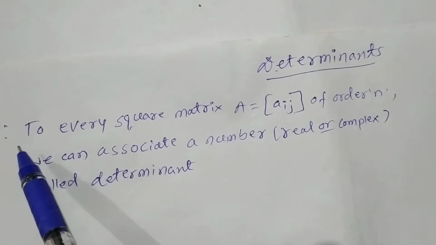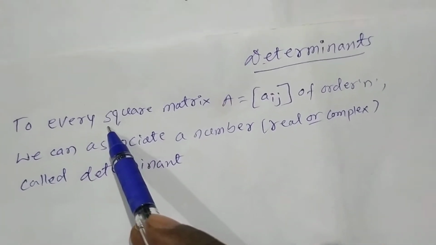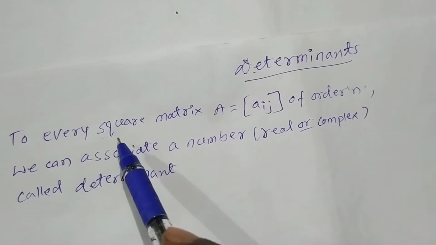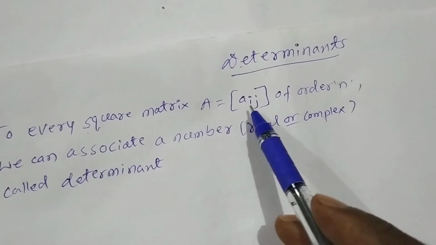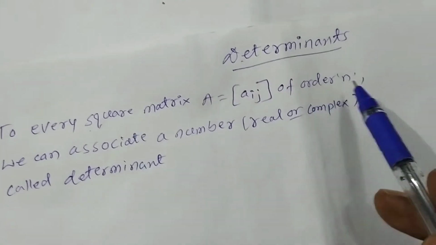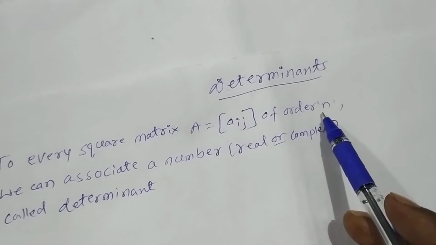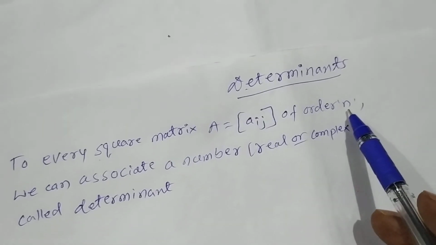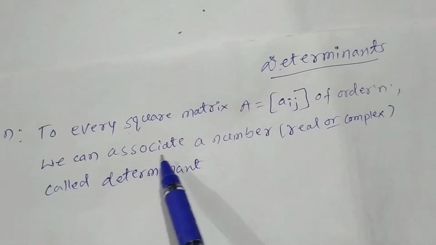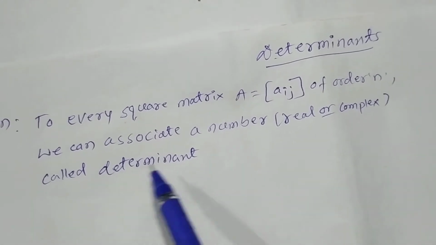According to the definition, to every square matrix, please remember, only square matrices have determinants. To every square matrix A = [aij] of order n, if it is a square matrix, we can call the order of that matrix n. If m is equal to n, only then we call it a square matrix. We can associate a number, which is real or complex, called the determinant.